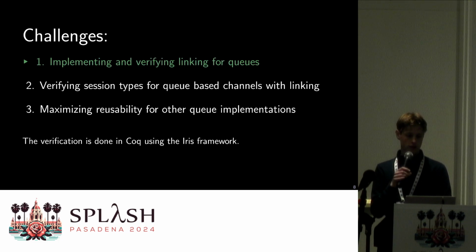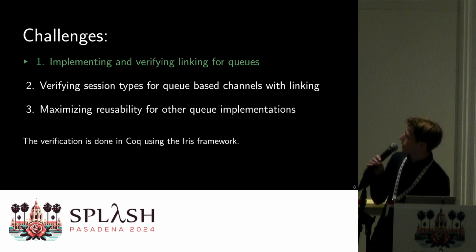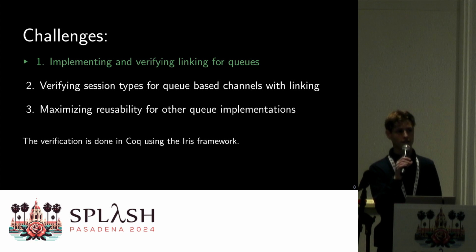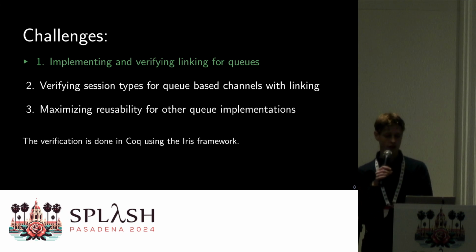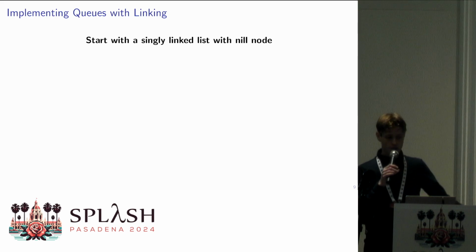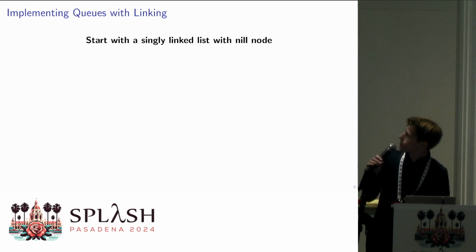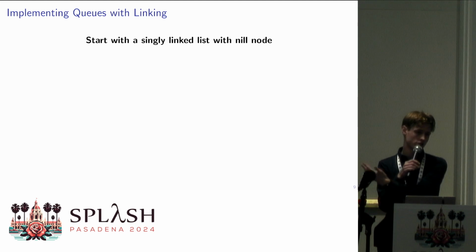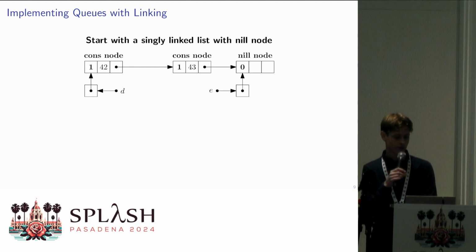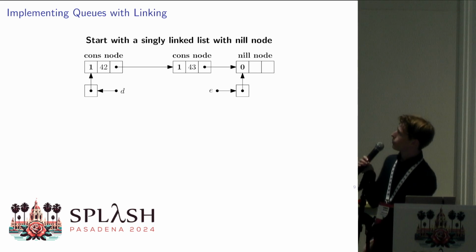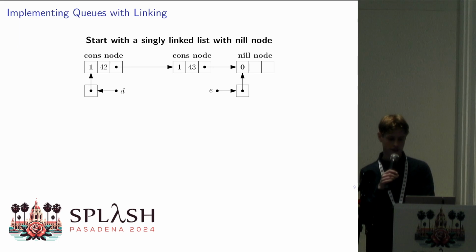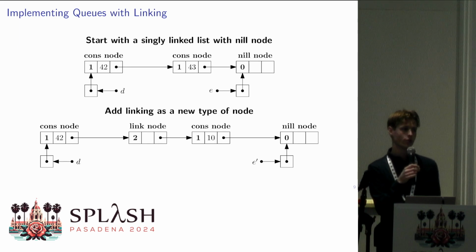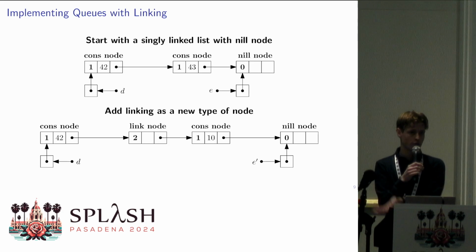To start with, we're going to look quickly at how we actually implemented this linking. We did that on the queue level rather than the channel level to make it a bit more reusable. So how are we going to implement this form of linking? We're going to start with a singly linked list. We already have the cons node type and the nil node type. For linking, let's add an extra type of node, which does not contain a value, but does have a pointer to the next node.